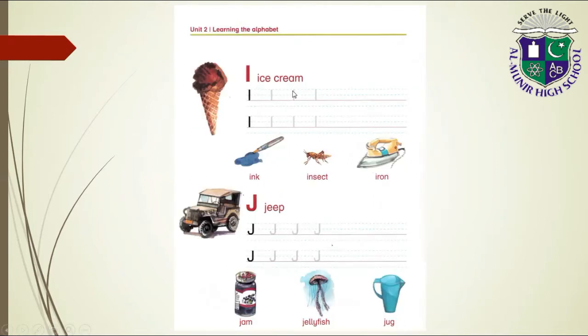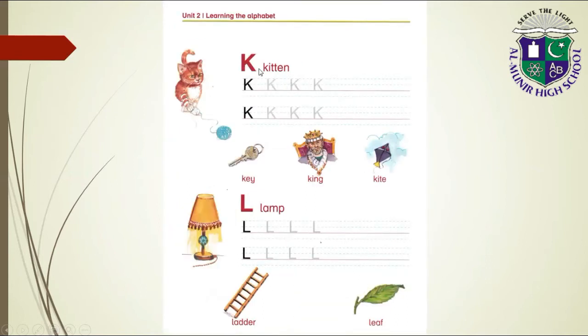I ice cream, I ink, I insect, I iron. J jeep, J jam, J jellyfish, J jug. K kitten, K key, K king, K kite.